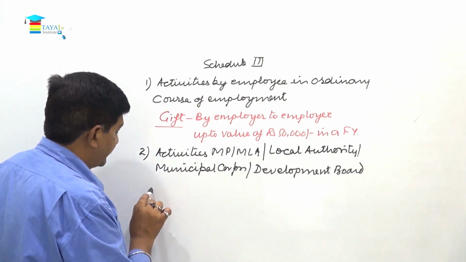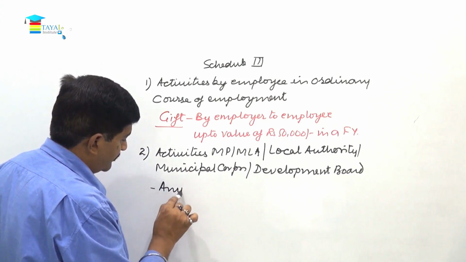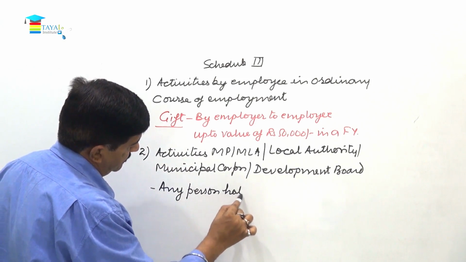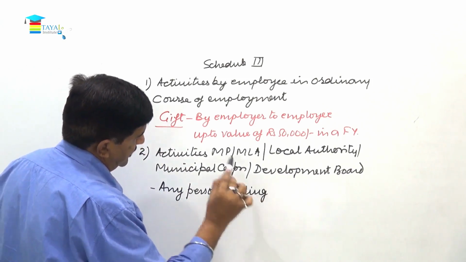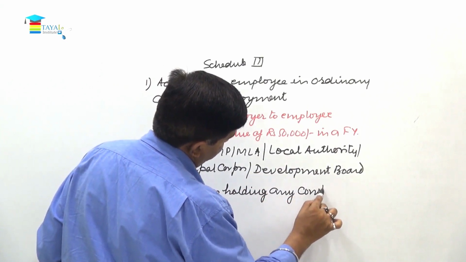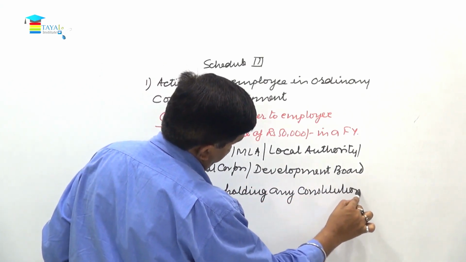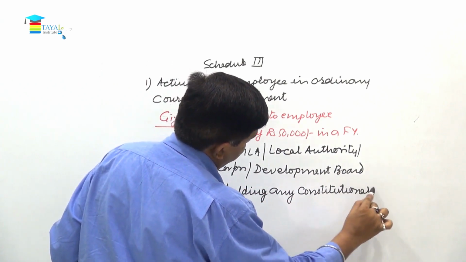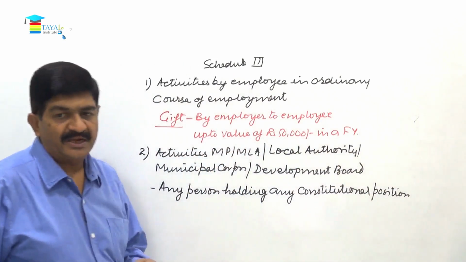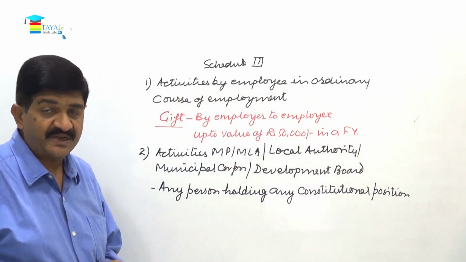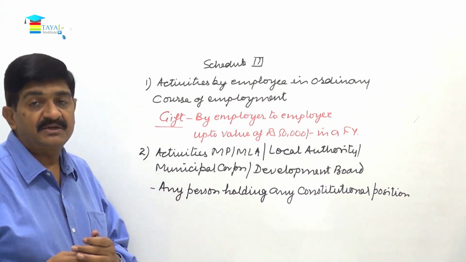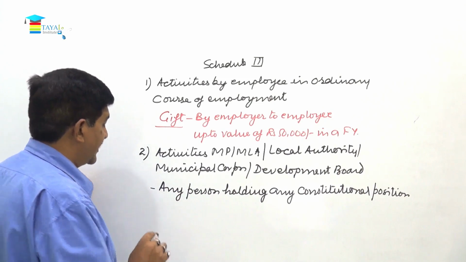In this itself, it is further said, any person holding any constitutional position, like President of India, Governor of a state, who are entitled for a salary, but still it is not considered as a supply.